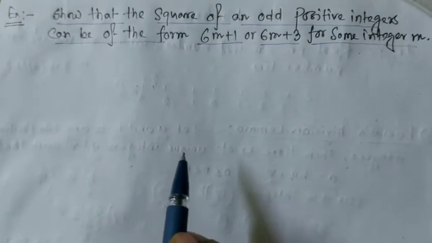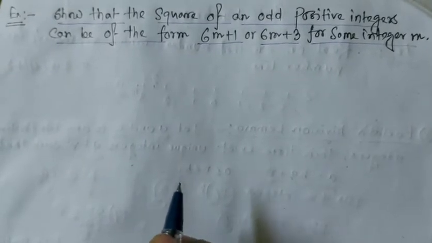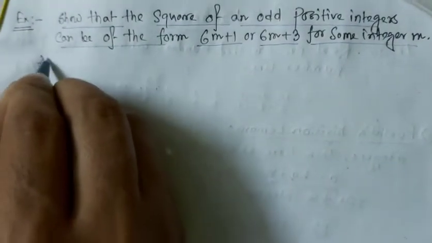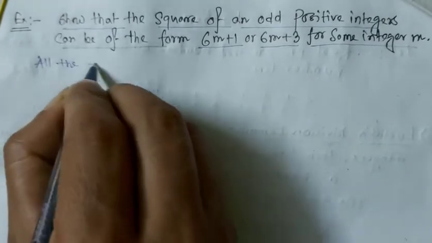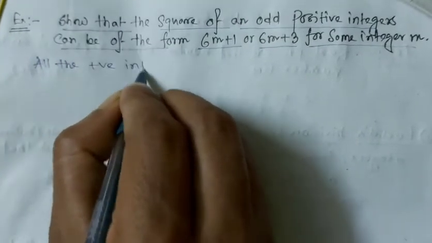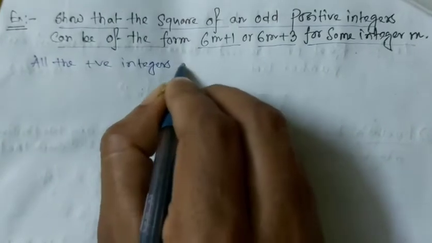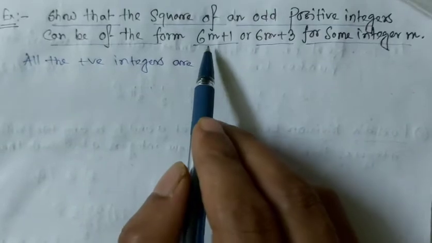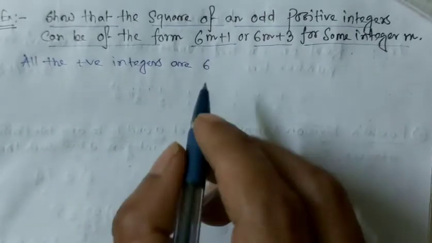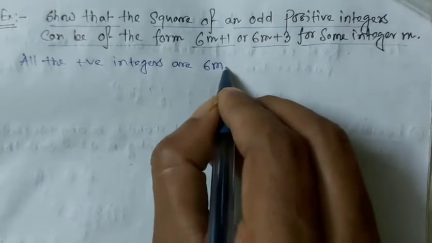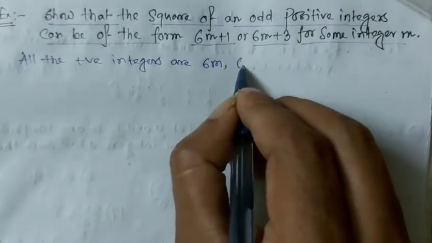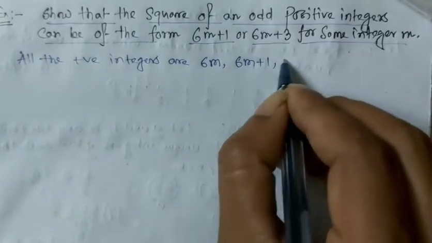So at first we have to consider the general numbers, so all the positive integers. Here the 6m is in the given form, so at first we have to write this one in the 6m form. So all the positive integers are 6m, 6m plus 1, 6m plus 2,